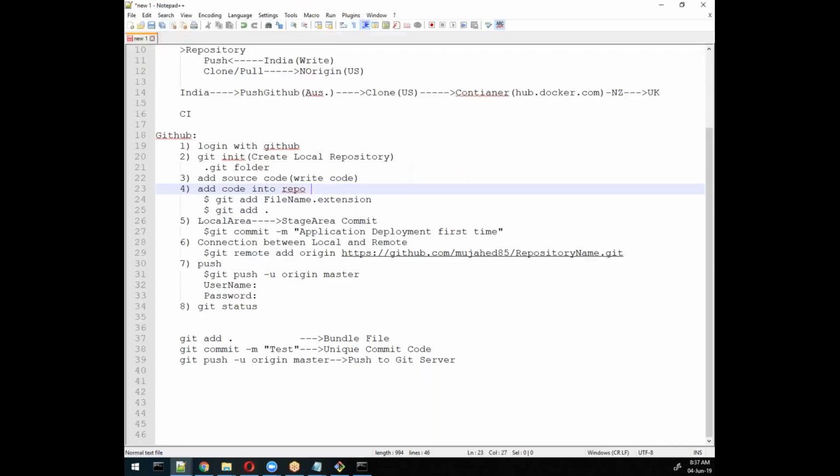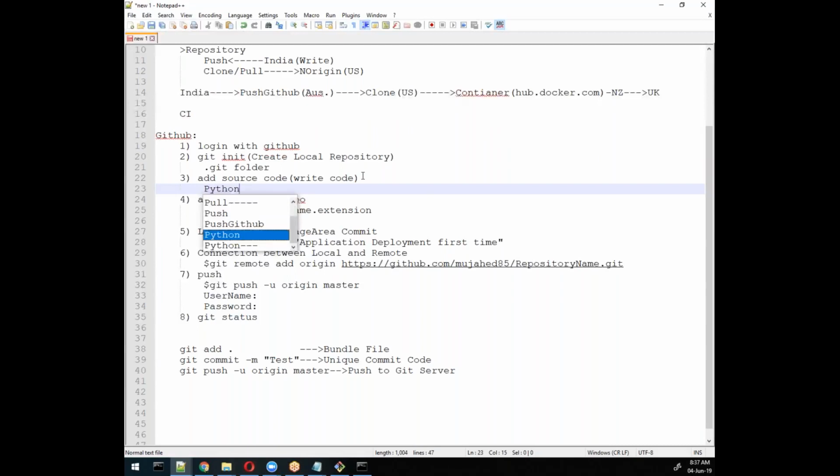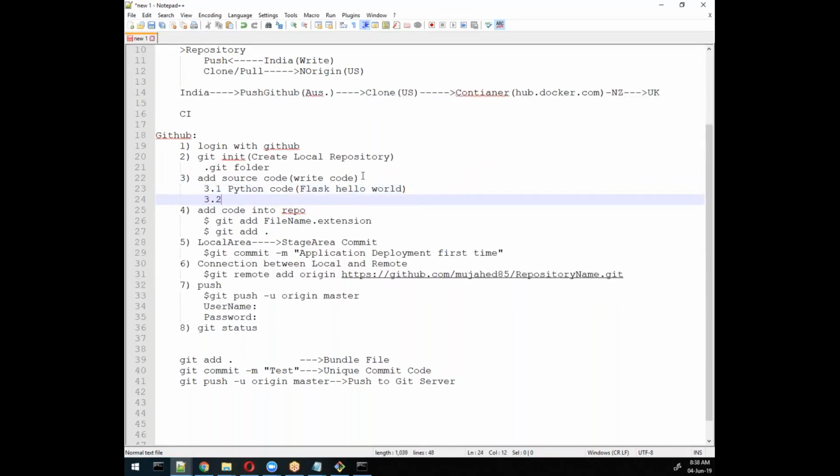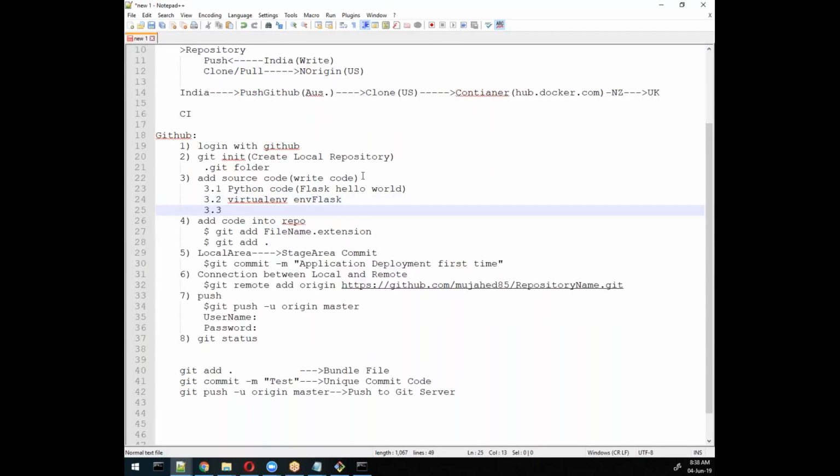We need to create the environment, and also the source code, in which we'll write Python code. Step 3.1, Python code which is related to Flask, hello world. And then after this we will create a virtual environment with my env flask, and then step 3.3, after creating it, pip install, we require Flask.